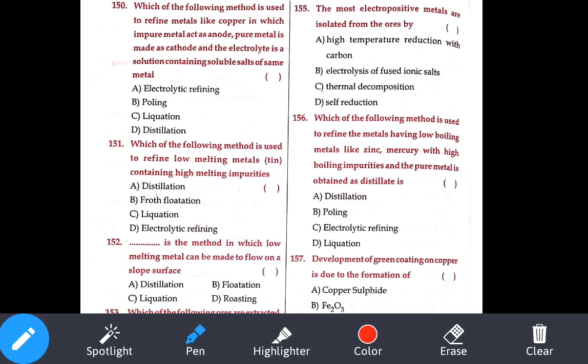Still 50 or 60 bits are there. So we'll be discussing in the last set of this chapter, set 4. With this we'll be completing our metallurgy chapter. We'll be discussing another chapter. I'll be coming back with another chapter. Let me complete set 4 also, then we'll be discussing another chapter.